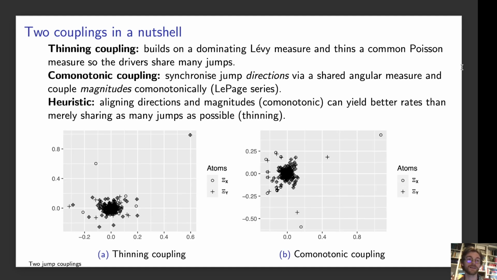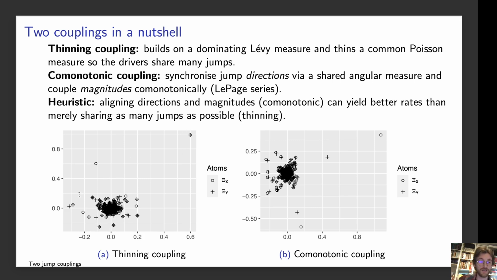So the underlying coupling is split in two. So we have the thinning coupling and the combinatonic coupling, which are fundamentally different. So the first coupling, the thinning coupling, builds on constructing a dominating Levy measure which dominates both the Levy measure of X_t and Z, and using this dominating Levy measure to construct a common Poisson measure, and using this to construct the compound Poisson processes for X and Z. And by constructing this and thinning a common Poisson measure leads us to sharing as many jumps as possible.